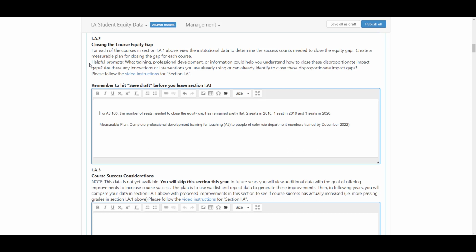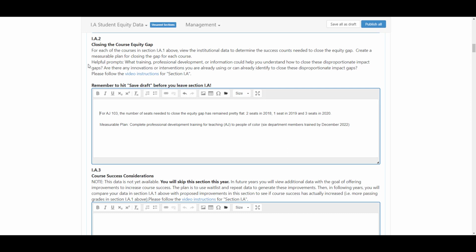Notice the prompt in the Section 1A2 instructions. What training, professional development, or information could help you understand how to close these disproportionate impact gaps? Are there any innovations, interventions you are already using or can identify to close these disproportionate impact gaps? Make sure you have a department discussion to get ideas and input.